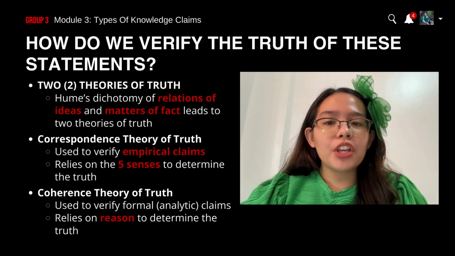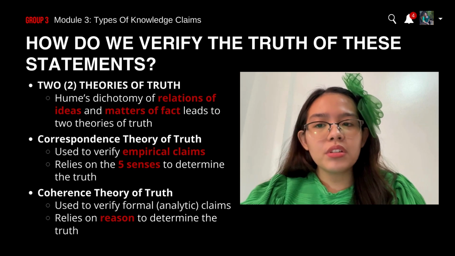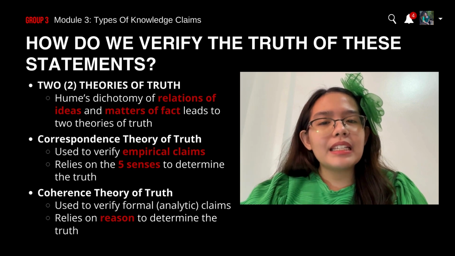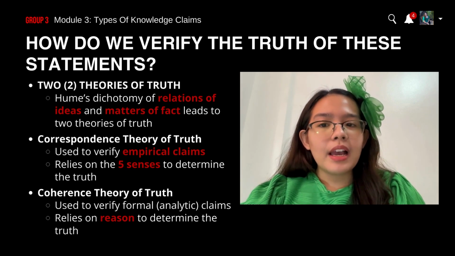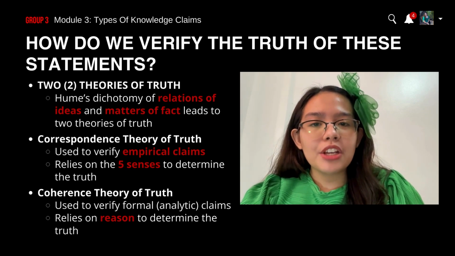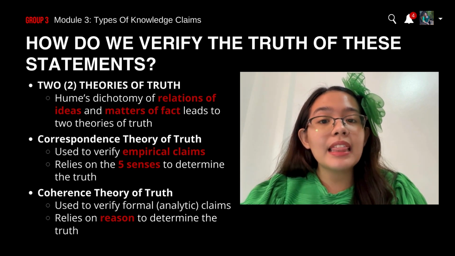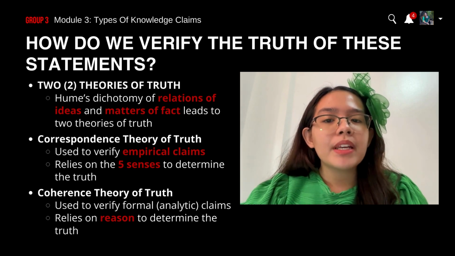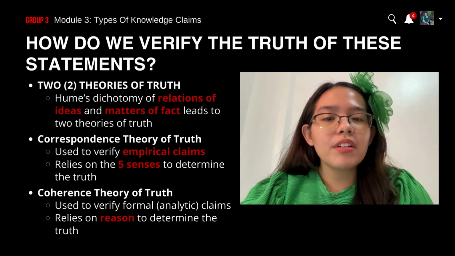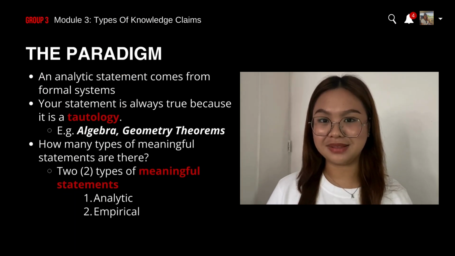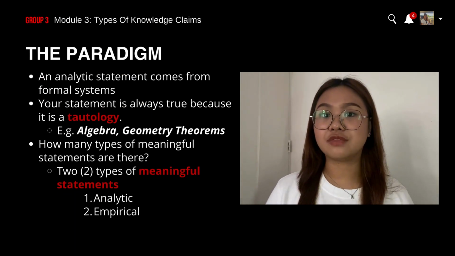Notice that the application of the correspondence theory of truth in verifying empirical claims is basically the use of the five senses. Analogously, the application of coherence theory of truth in verifying an analytic or formal claim is basically the use of the faculty of reason. Let's move on to the paradigm. From what we have discussed,